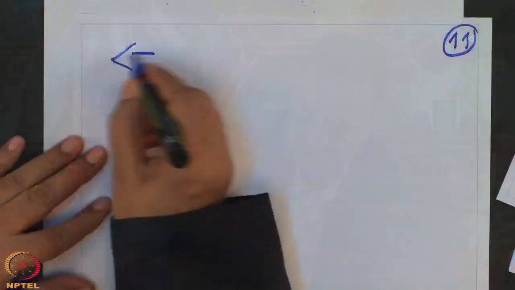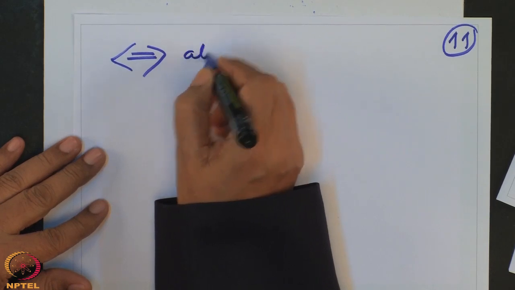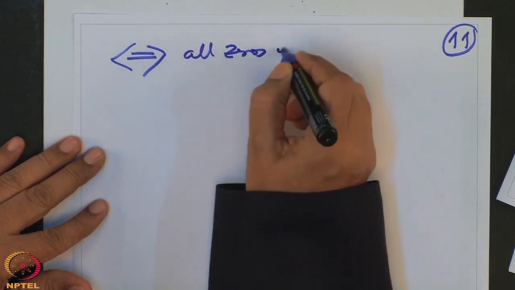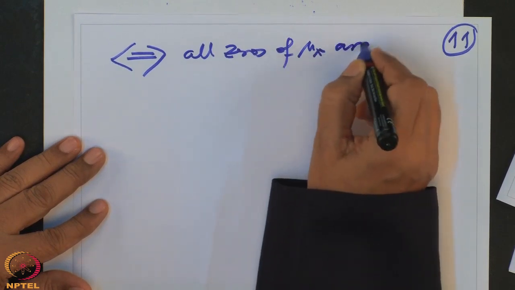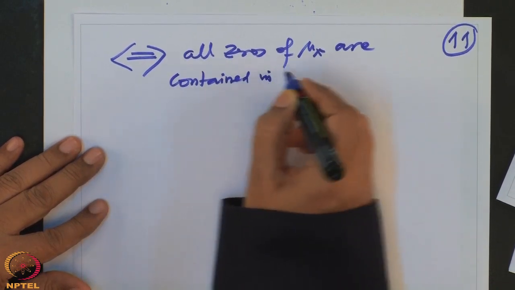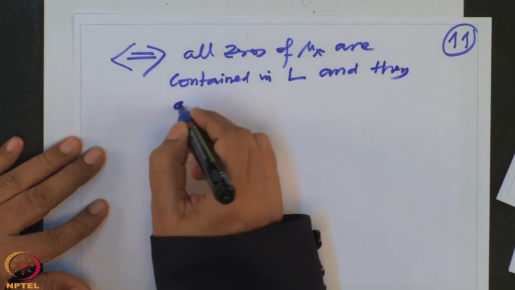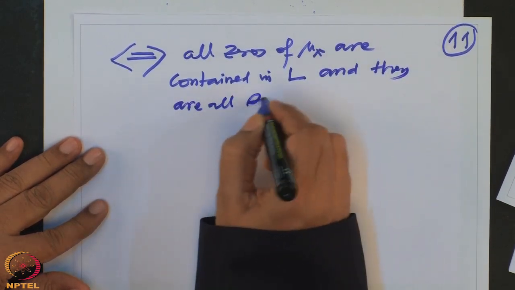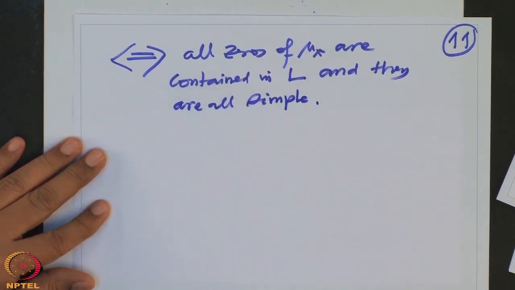So this is equivalent to saying, I will note it: if and only if all zeros of mu x are contained in L, and they are all simple, no repeated zero. Then only the equality can happen.